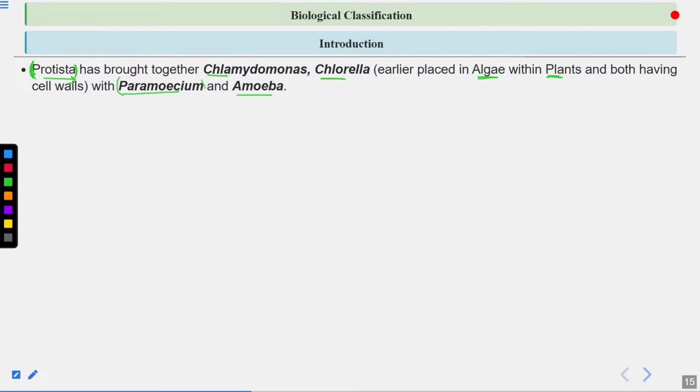So Paramecium and amoeba, they are also placed under kingdom Protista, and Chlamydomonas and Chlorella, they are also placed under kingdom Protista. But Chlamydomonas and Chlorella, these are also studied under the algae. Clear? So you can see Chlamydomonas and Chlorella, they are placed along with Paramecium and amoeba in the kingdom Protista now.